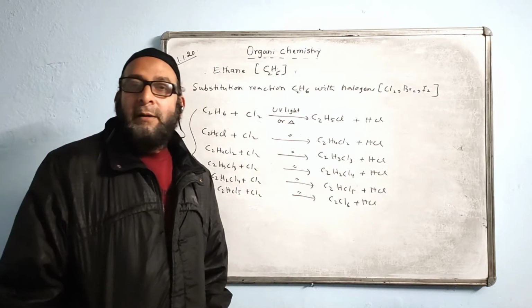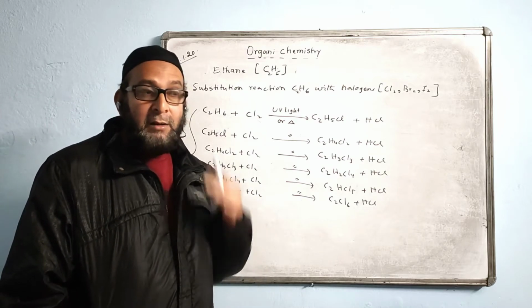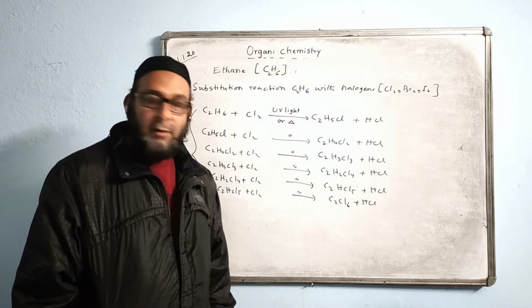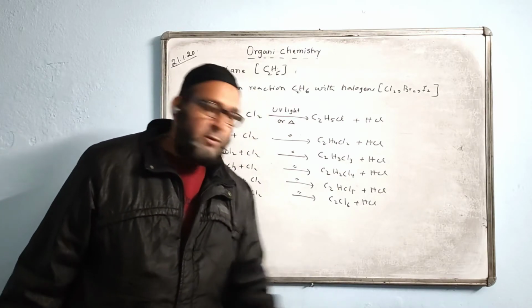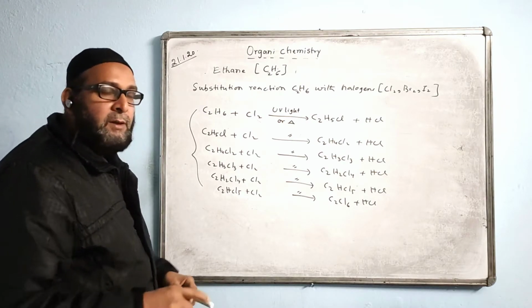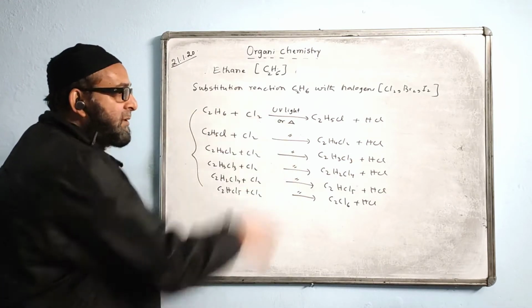They will ask you, name the type of reaction taking place between ethane and chlorine or ethane and bromine. What type of reaction? You say substitution. They have not asked so far in ICC, because the question will carry 1 mark only, and for 1 mark you are not supposed to write all 6 stages.